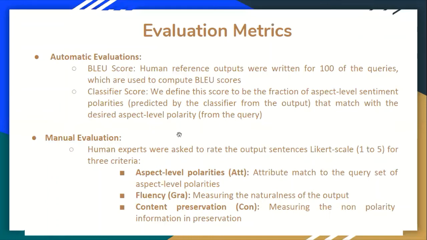In manual evaluation, human experts were asked to rate the output segments on a Likert scale from 1 to 5 for 3 criteria: aspect level polarities, that is, attributes matching the query set of aspect polarities, fluency, and content preservation. Content preservation means how much information apart from the polarity is preserved in the output segments.